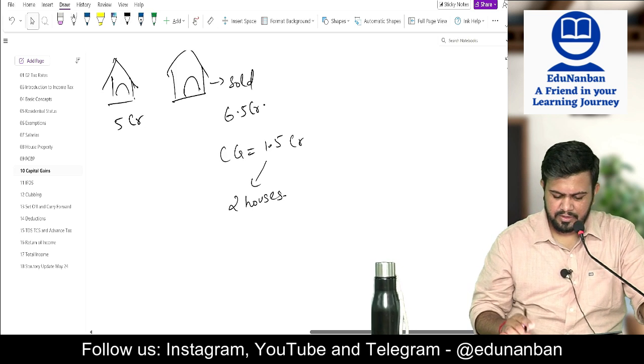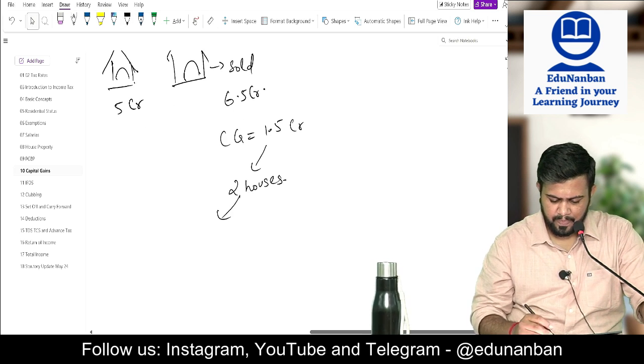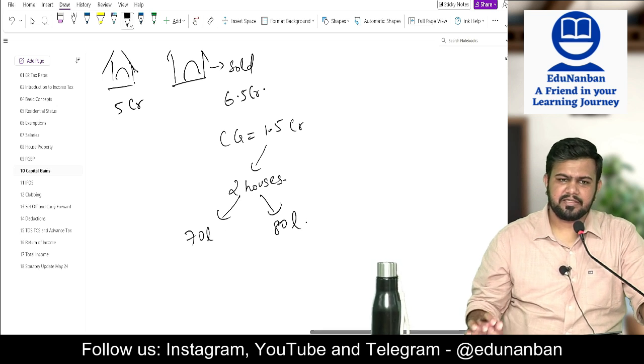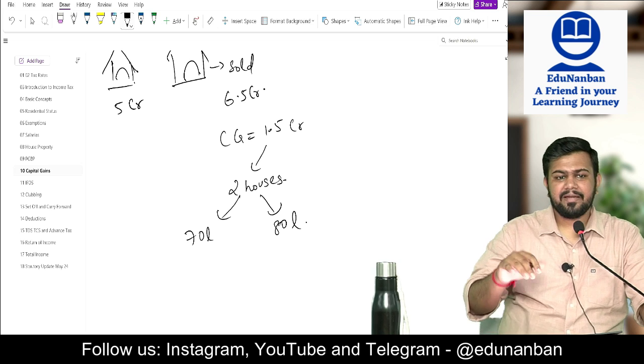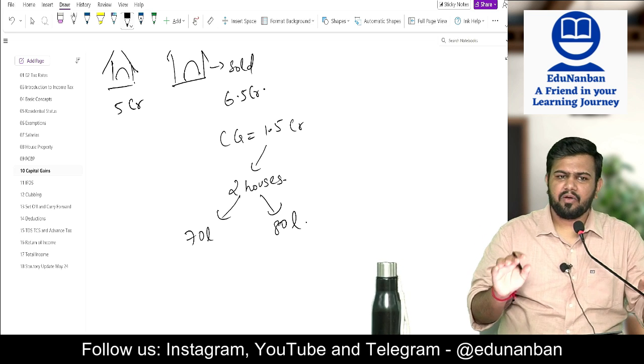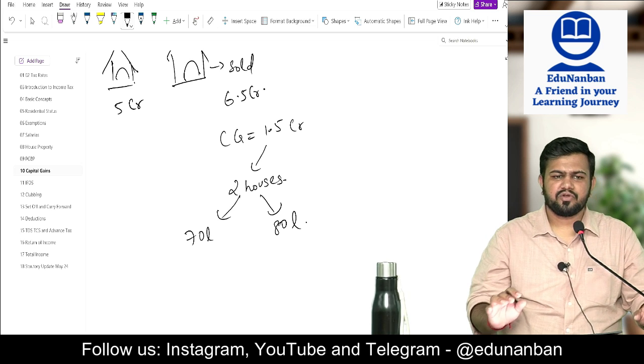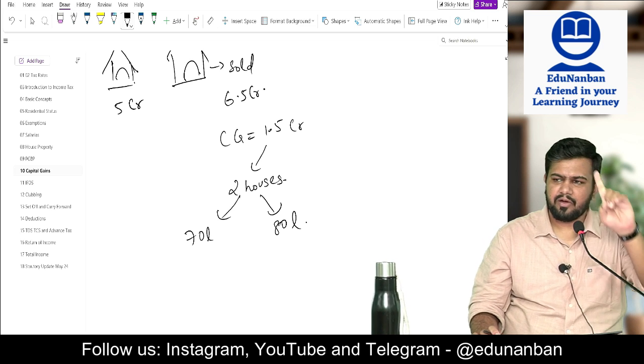Two houses. Let's say one house is 70 lakhs, another house is 80 lakhs. Is it allowed? Answer is yes. Buying two houses is also allowed, but allowed only one time in the life of the assessee. Generally you should buy how much? Only one house. You are allowed to buy only one house.